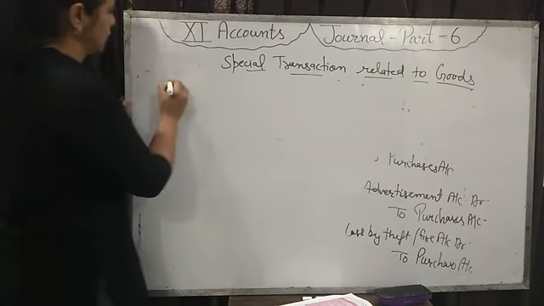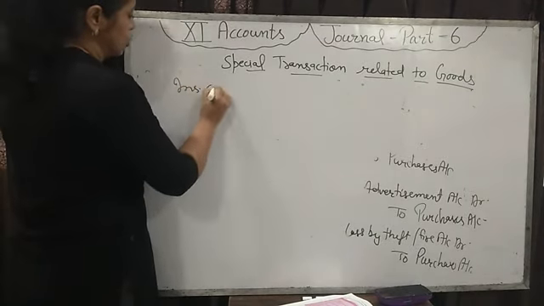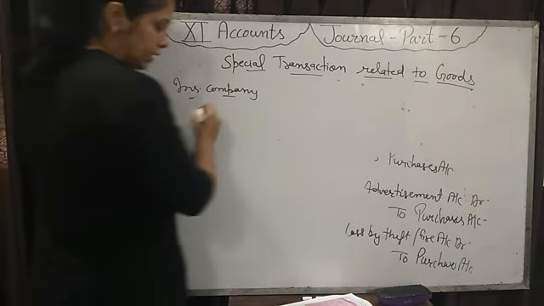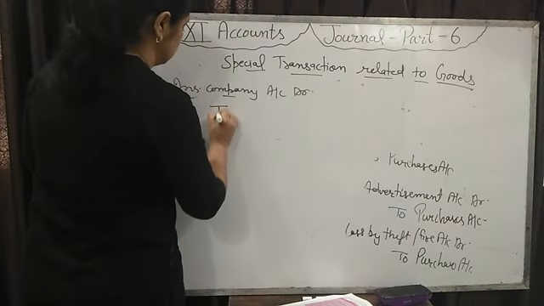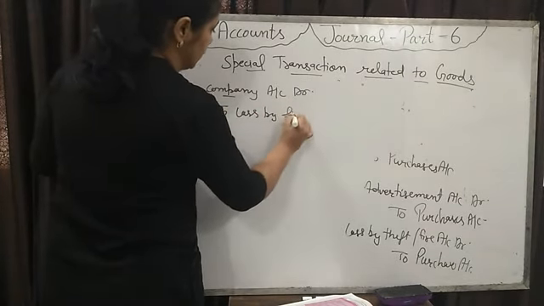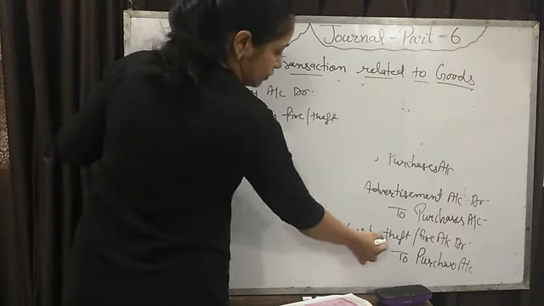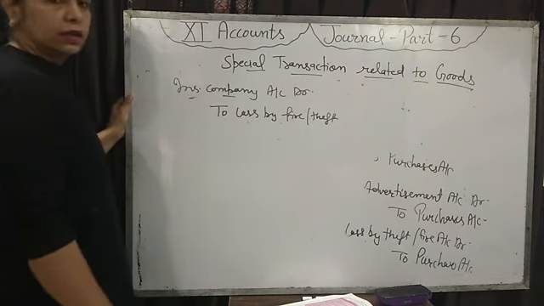If the insurance company pays, then insurance company account debit to loss by fire or theft. When loss was there, we debited the loss account. Now loss will be decreased, then we credit the loss account.